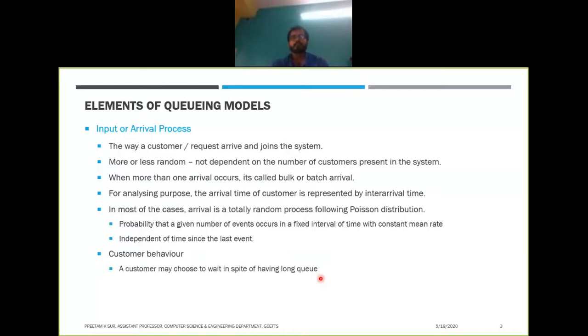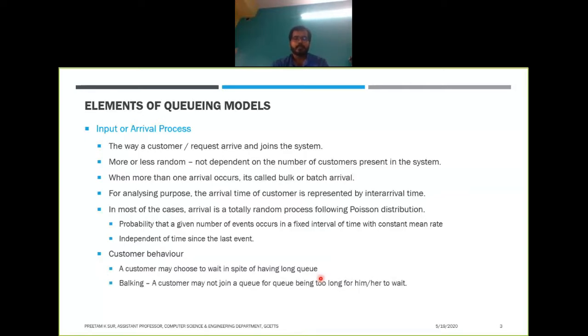Suppose you are in a remote place in Rajasthan, like the sand dunes. There is a lack of supply of drinking water, right? So the government provides some water. You can see that there is a long queue to get the service, to get the water, right? In that scenario, the service is very essential to the customer, and the customer joins the queue whatever the length of the queue becomes, right?